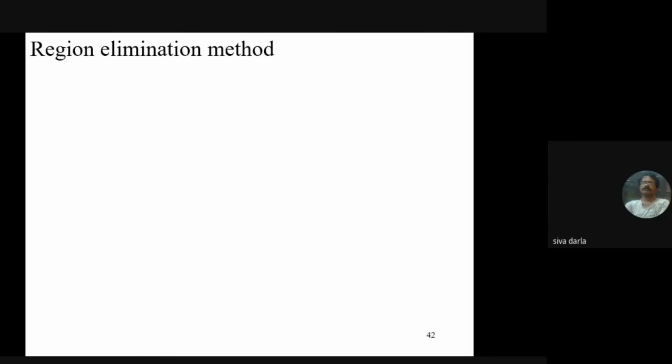Then we use the extension of the elimination method, region elimination. That means a portion of the interval of uncertainty is eliminated. It is used for improving solution accuracy. The previous methods, exhaustive search and unrestricted search methods, are very simple, but the starting point as well as the step size are not significant.